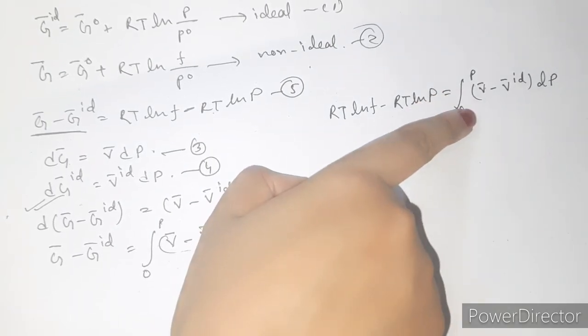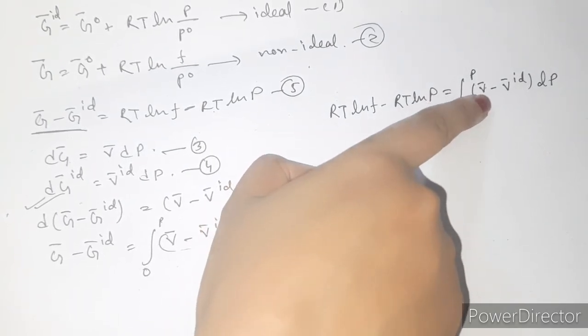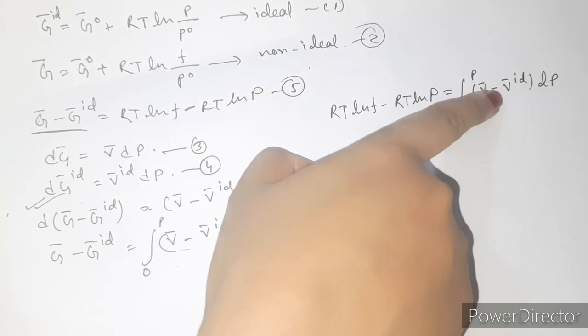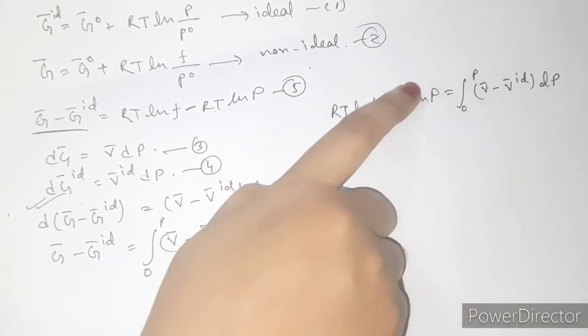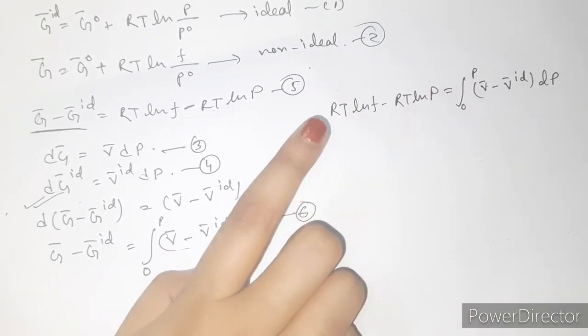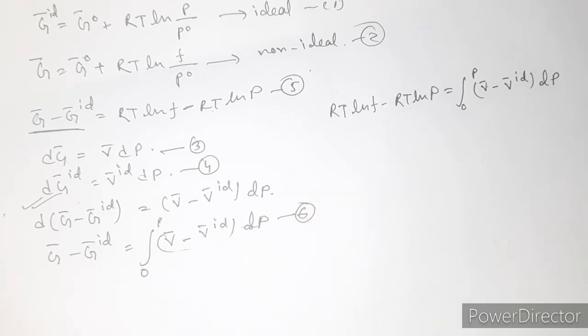Now just by putting the value of V bar and the value of V bar ideal, you can get the value of f.